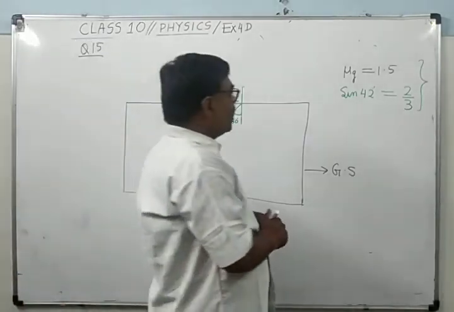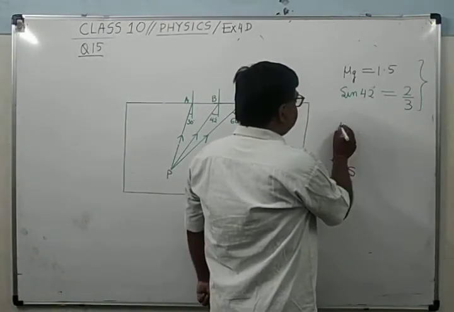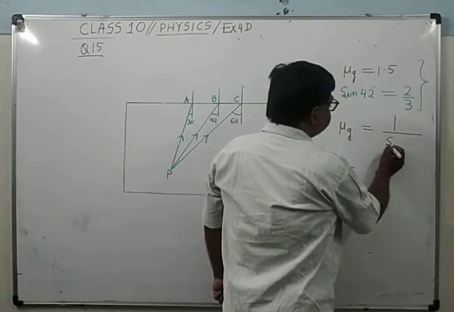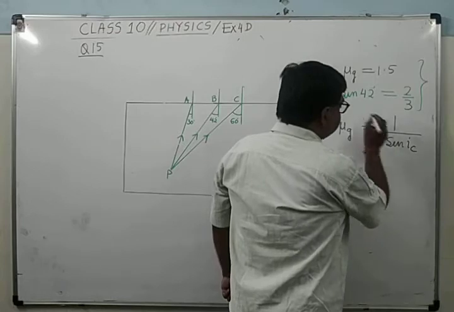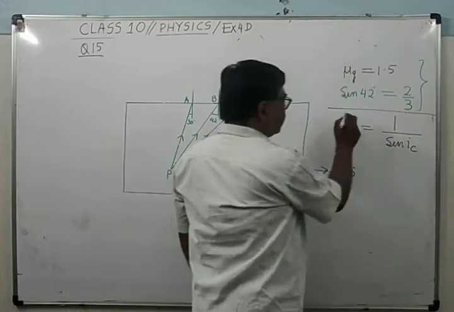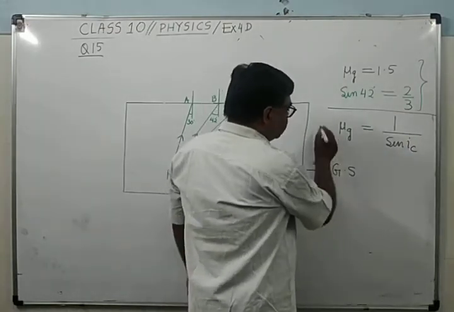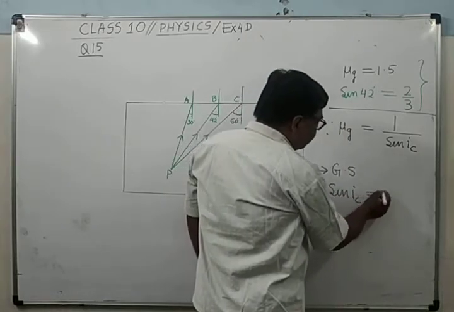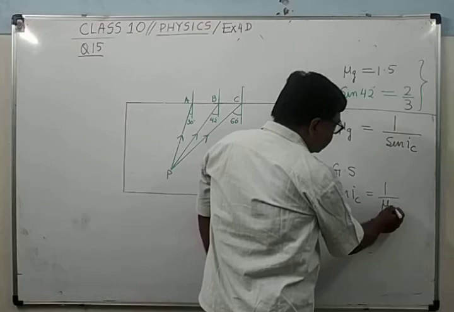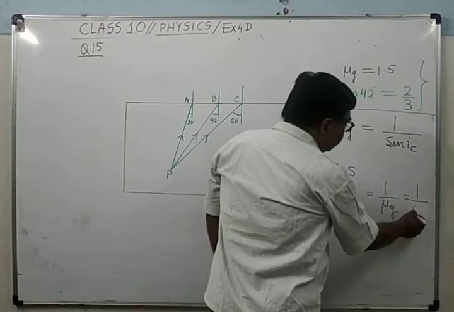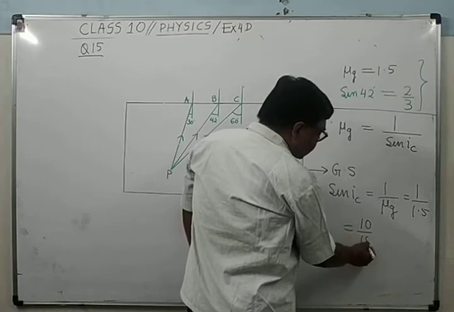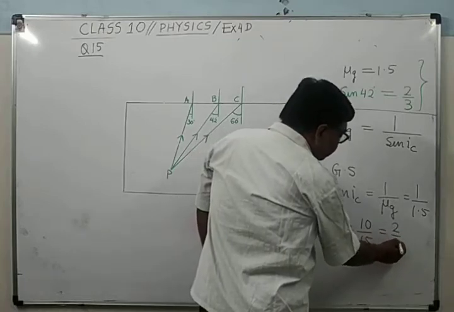So see here, as we know that mu g equals 1/sin IC. This is the working part. Therefore, sin IC equals 1 upon mu g, which is 1 upon 1.5, that is 10 upon 15, that is 2 upon 3.